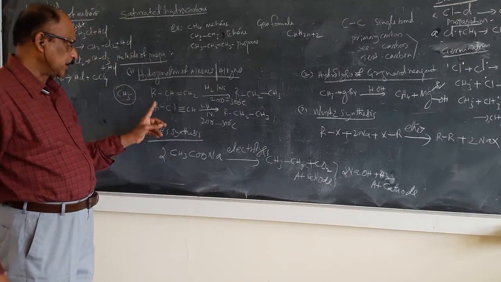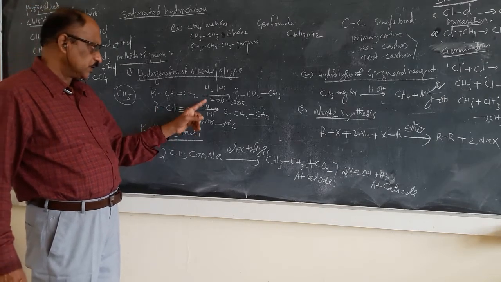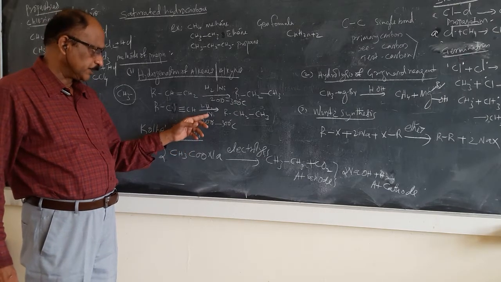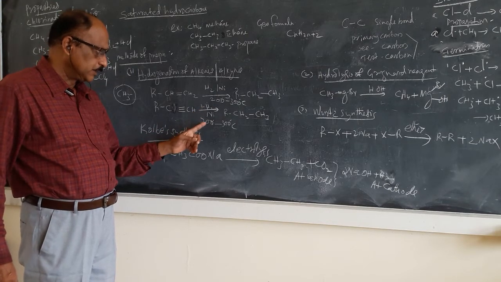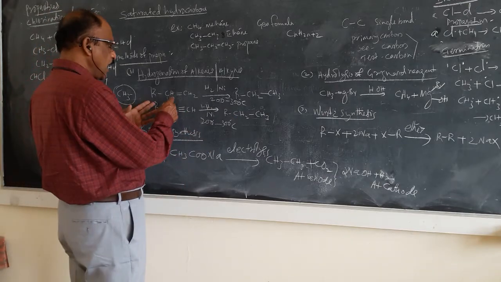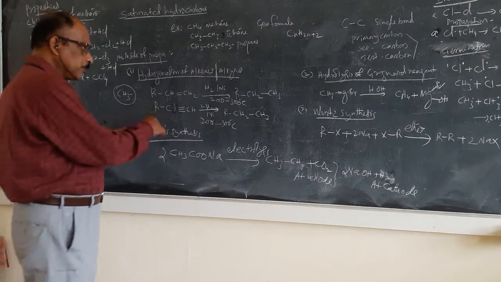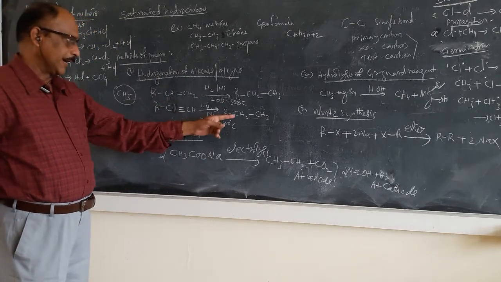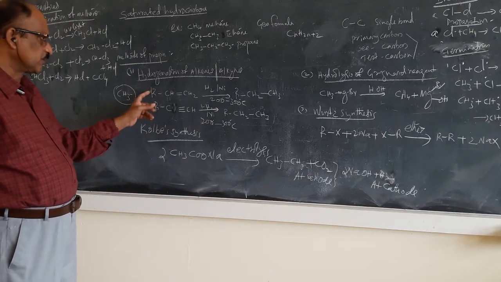Then again, a triple bond compound, that is nothing but an alkyne. If you treat with the same material, hydrogen in presence of nickel, 2 molecules will be adding. The temperature is 200 to 300 degrees and you are getting an alkane. So, alkene can be converted into alkane, and alkyne also can be converted into alkane. So, this is one of the methods of preparation.